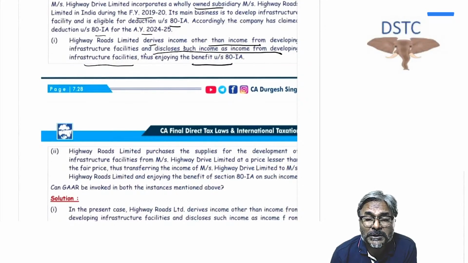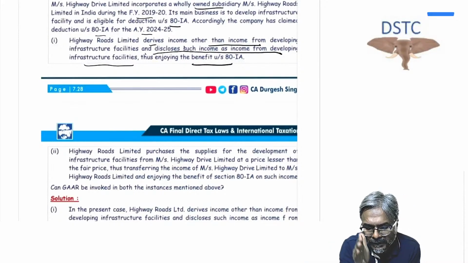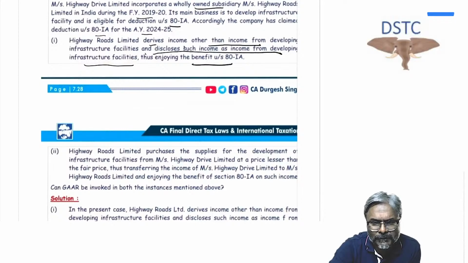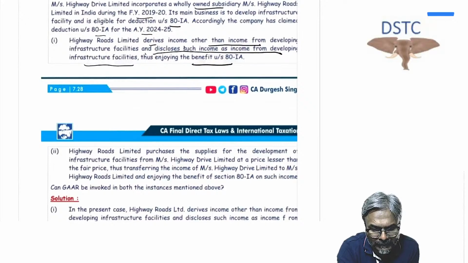If it is a case of misreporting, then in that situation we are going to say it is a case of tax evasion. And if it is tax evasion, GAR is not applicable. GAR is only for tax avoidance, not for tax evasion. In fact, it is tax evasion, so therefore the provision will be invoked. So GAR is only for tax avoidance cases, not for tax evasion. I hope that all of you are clear with this one.